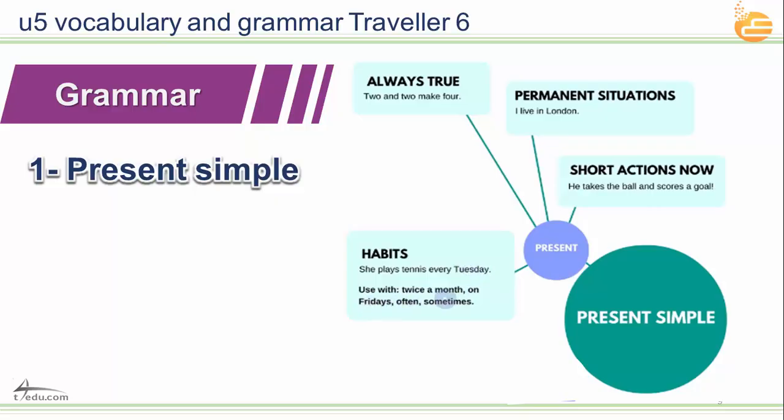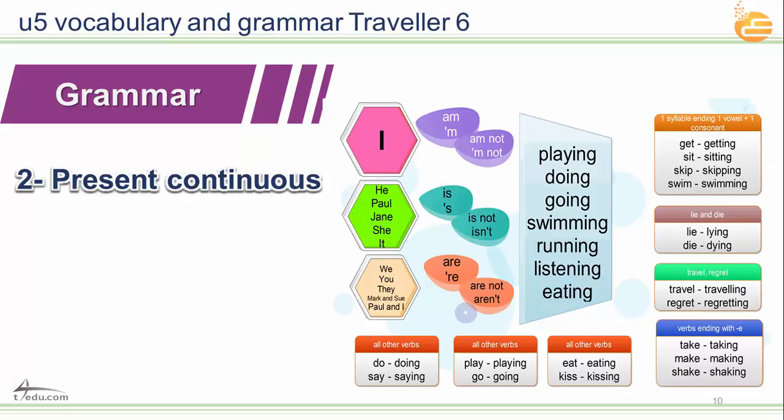So we use it with twice, month, Friday, often, sometimes, usually, and every day, every week, and so on. Let's go to the present continuous. We use it for actions that started already and are still continuing, not yet finished. Like now, I am presenting a lesson to you now. And most of the time you have an adverb with it at the end. You have now, at the moment, right away, and so on.